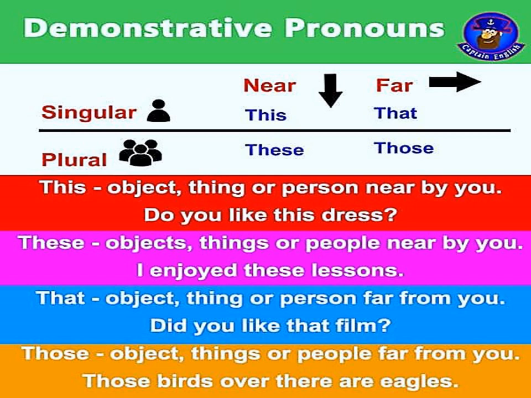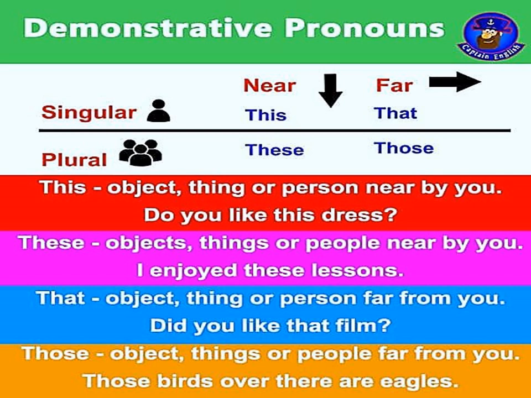This is used for an object, thing or person nearby you. So, when something is near to you, you call it this pen. That is singular. If it is plural, these pens. So, the pens which are near to you, these pens.